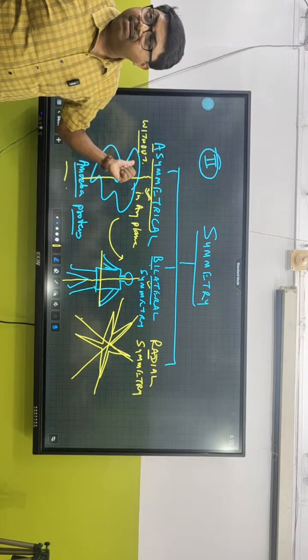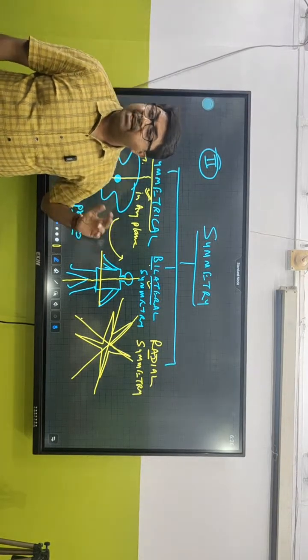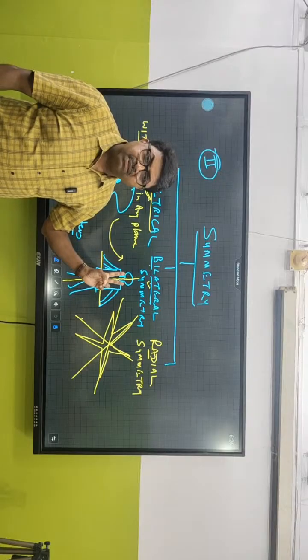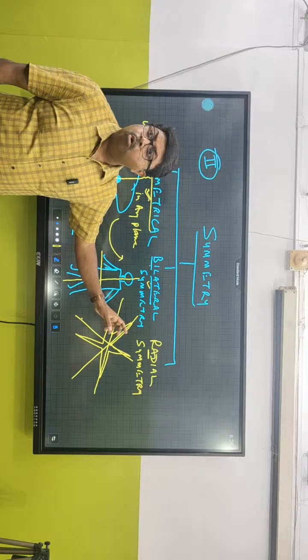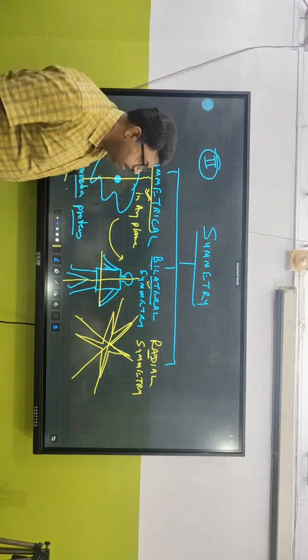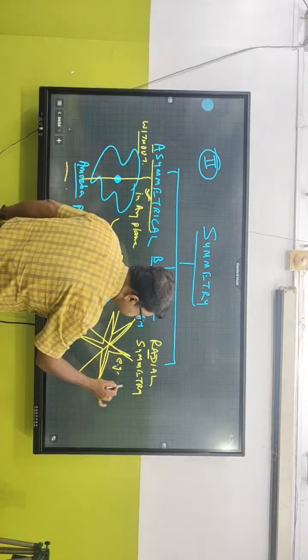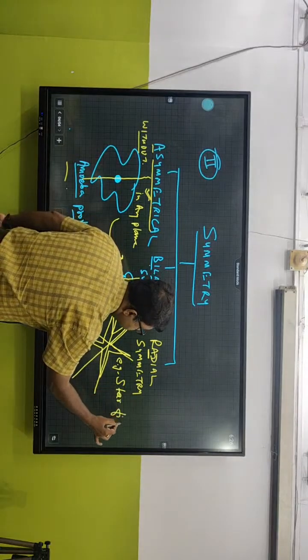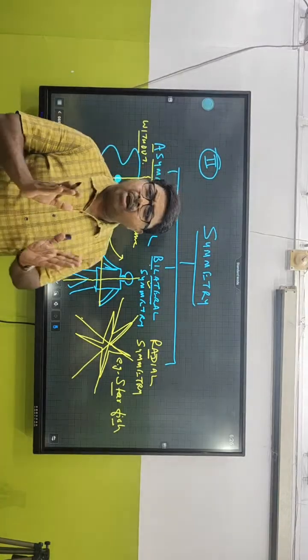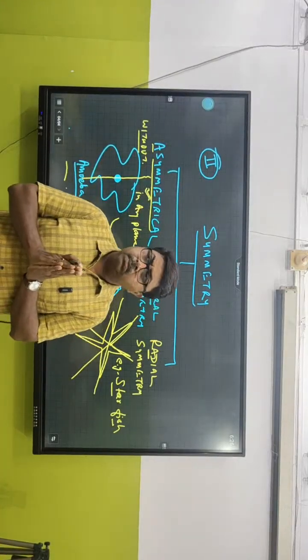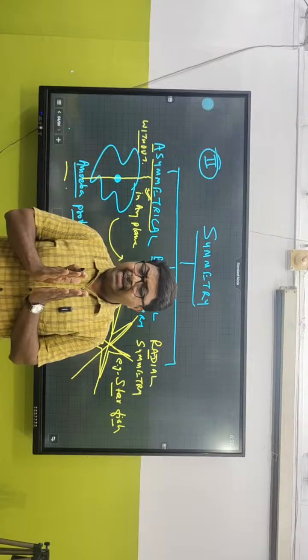Asymmetrical: you cannot divide the body into two equal halves in any plane. Bilateral: two equal halves in only one plane. Radial: two equal halves in more than one plane. Example of this is what? Starfish. Now, my dear students, whenever we talk about any organism, always remember